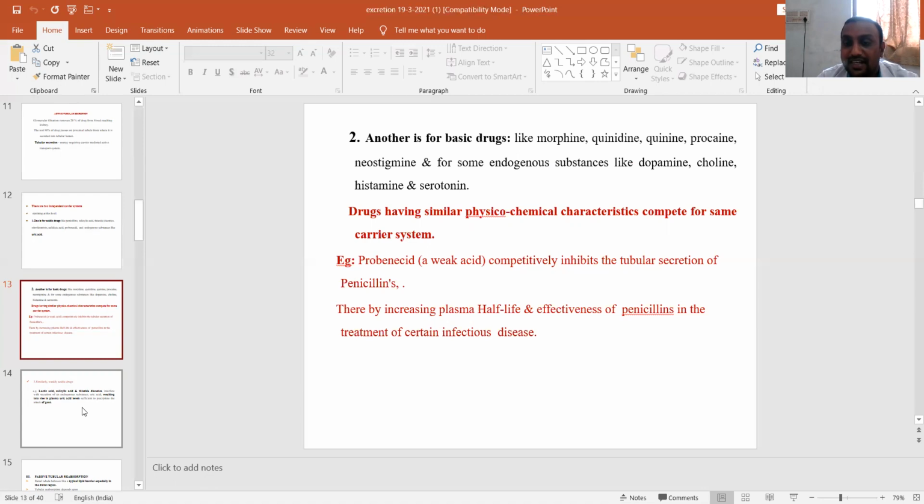Penicillin's duration of action can be prolonged when we combine it with probenecid, which has similar physicochemical characteristics to penicillin. Because of this competition, they inhibit the tubular secretion of penicillin. So the penicillin will stay within the circulation, and will be effective in the treatment of infectious disease.